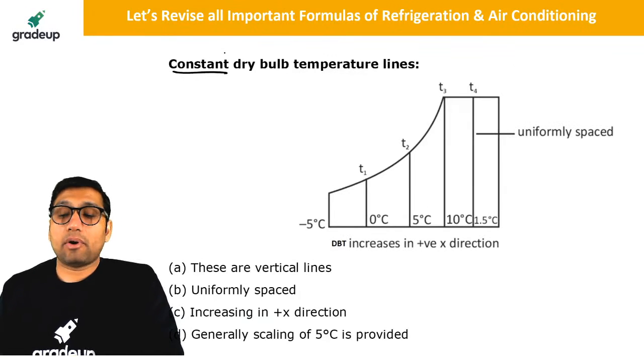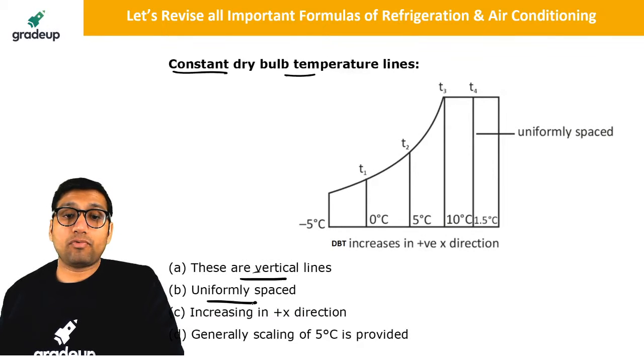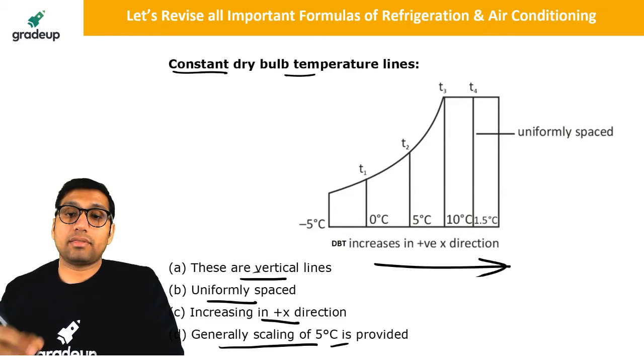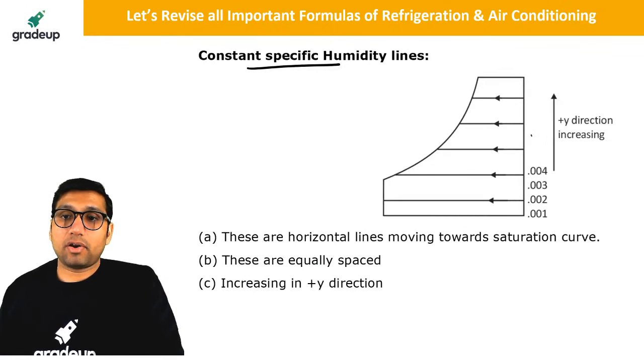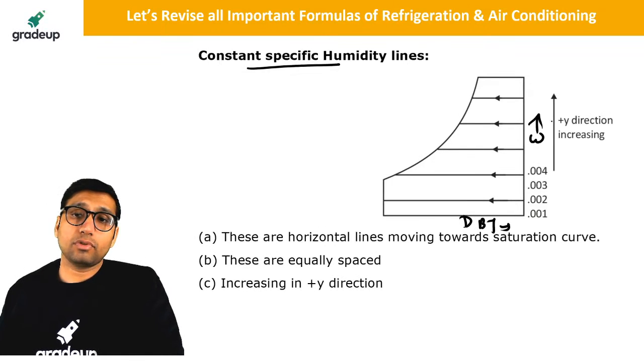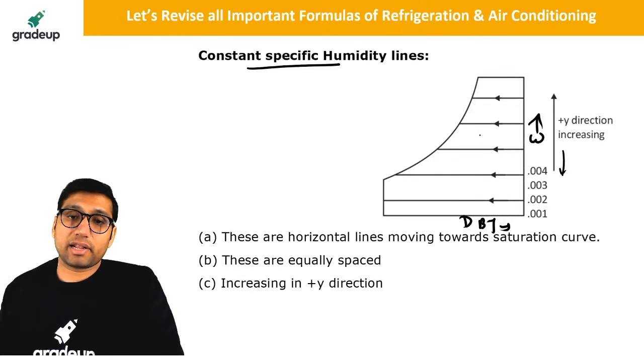Next, we are going to study the psychrometric chart. There are different properties in the psychrometric chart. Constant dry bulb temperature lines are vertical lines like this. These are uniformly spaced, increase in this direction, and generally a scaling of 5 degrees Celsius is provided. Constant specific humidity lines are horizontal: here we represent specific humidity, and here we represent dry bulb temperature. Specific humidity increases in the upward direction and decreases in the downward direction.